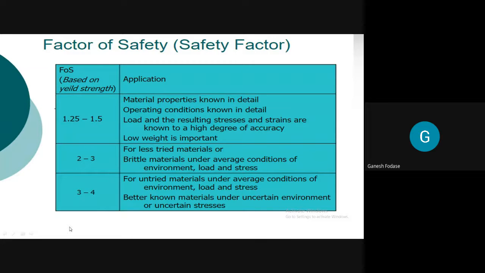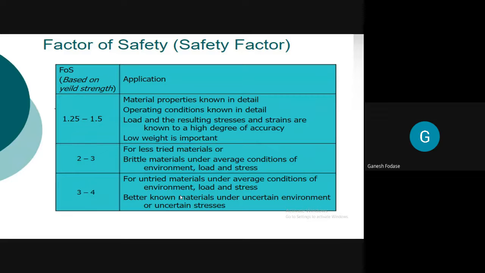Now see, we are going to increase the factor of safety. It means our risk is higher, we are not sure about the design. If we increase the factor of safety, it means we are not sure about ourselves. The less confidence we have, the higher the factor of safety we keep. If I know I designed it correctly, I gave my best, I know everything about materials, stress and load, then I will take the factor of safety in the low margin.